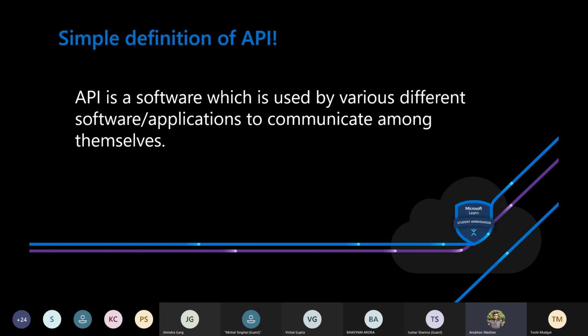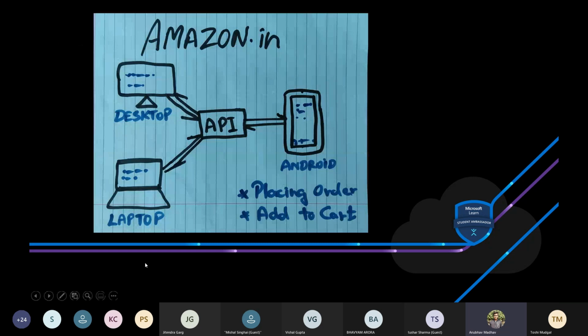And what do they do then in that communication? We'll just look for that further. See, first of all, you might have used Amazon.in, and you might have noticed one thing, that if you are placing an order or adding something to a cart using a mobile phone, then the same changes will be reflected on the desktop website or on your laptop within just 2 to 3 seconds. So that work is basically done by the API.